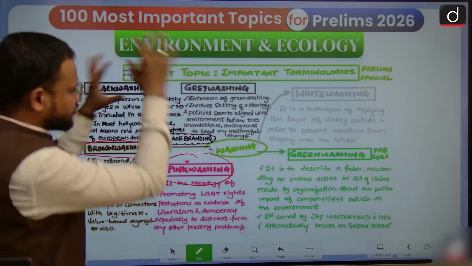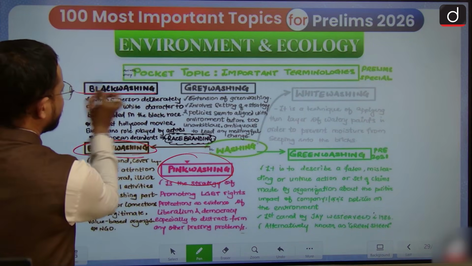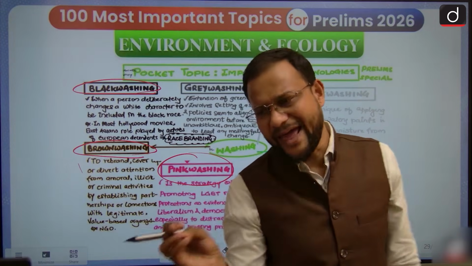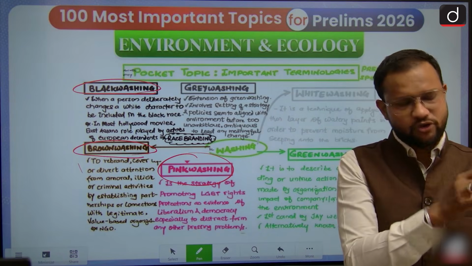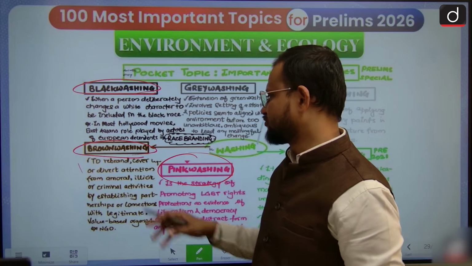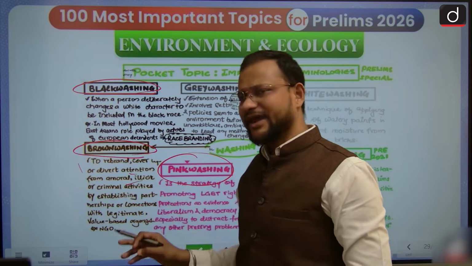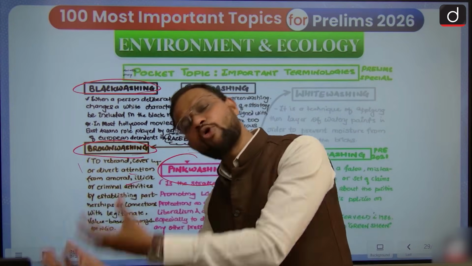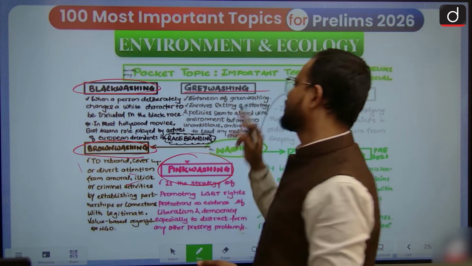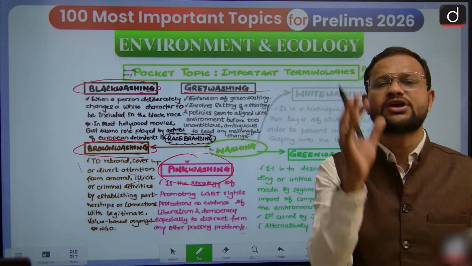So these topics are equally important. Blackwashing is when, in Hollywood movies, a black character is played by a white person, again leading to racial discrimination. Brownwashing deals with unethical and immoral values being presented as ethical values. And greywashing is an extension of greenwashing itself.